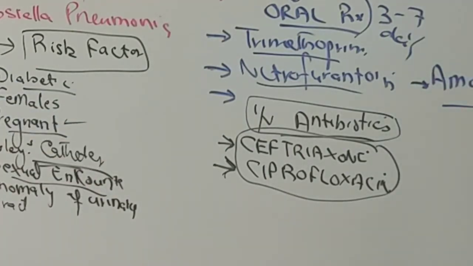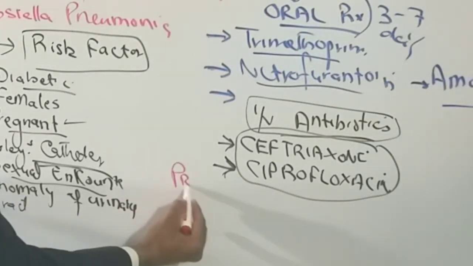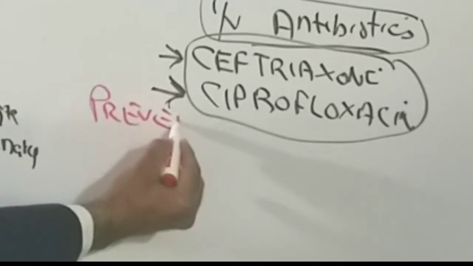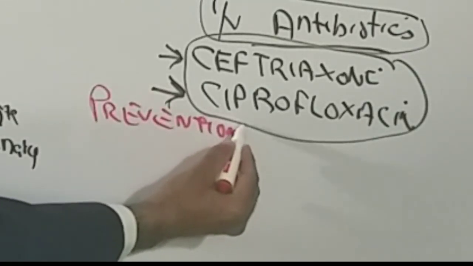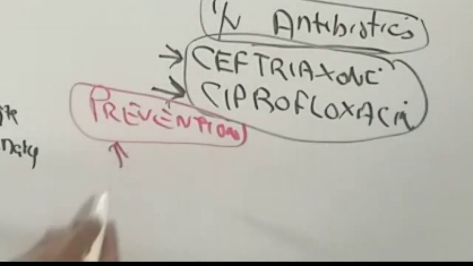And lastly, how can UTI be prevented? Is there a way to prevent it? Prevention. We ask people to increase water intake.